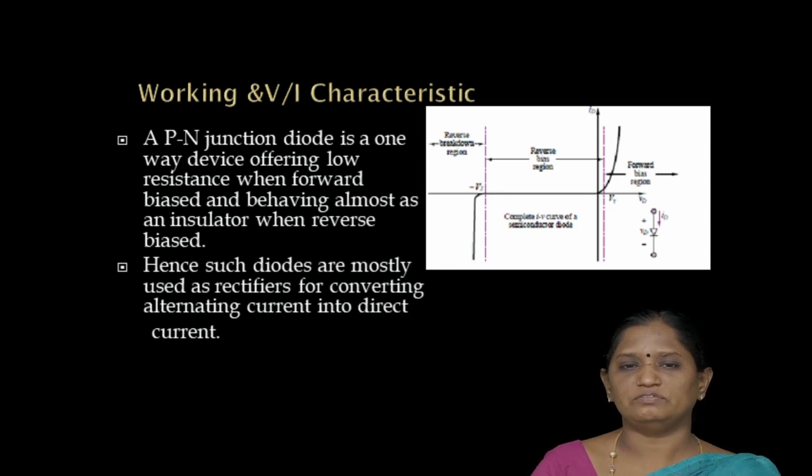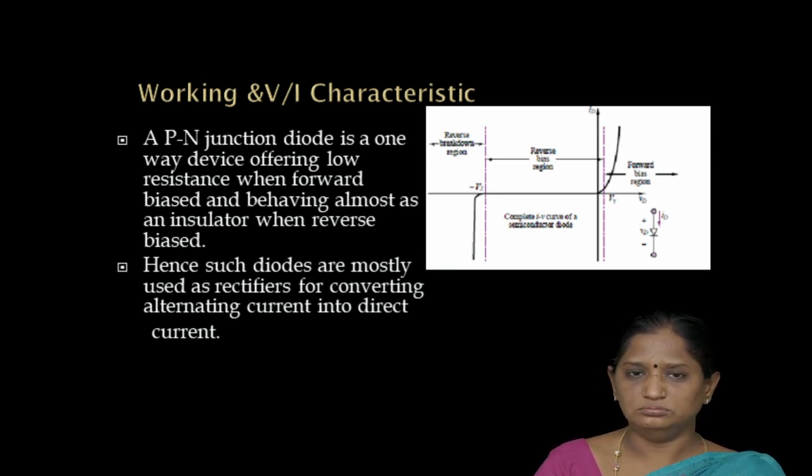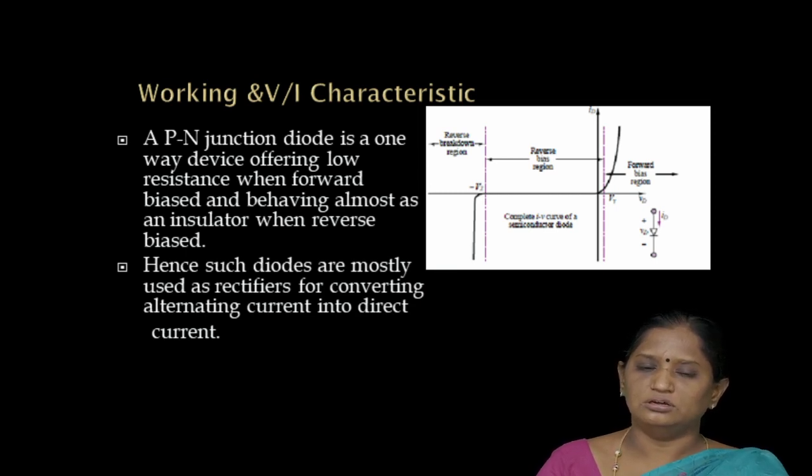Then the working and VI characteristics of the diode. What is the working of the diode? When p-type material is joined to n-type material, there is a recombination of electrons and holes. Here some voltage is developed across the junction. That junction is called the PN junction. The p-type material is connected to the n-type material, and it acts as a conductor when forward biased, and when reverse biased, it acts as an insulator.